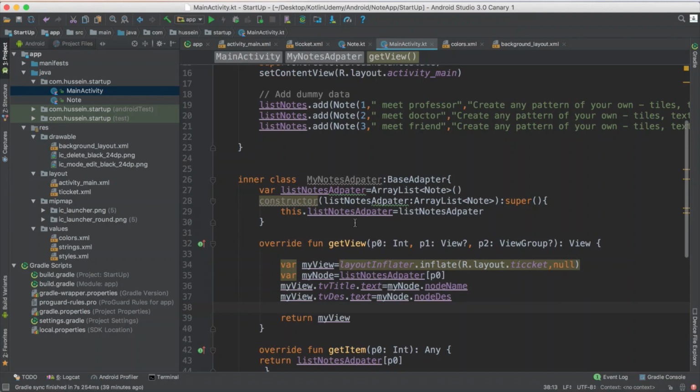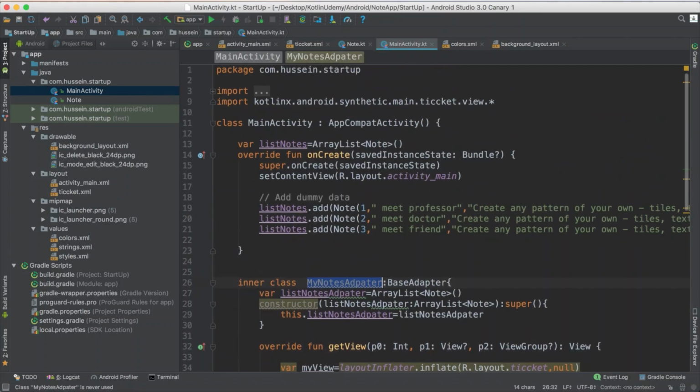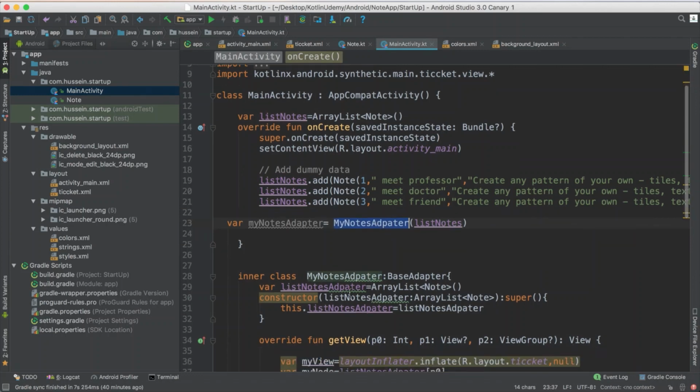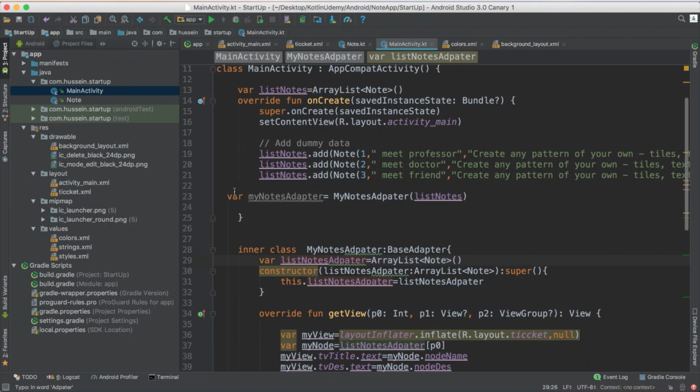Just, hey, let me set up my adapter. So how to set up the adapter? First of all, just go here. I have the element, define an instance from the adapter. I say variable my nodes adapter will be a new instance from the adapter. This adapter will take information about the nodes as a constructor, so send the nodes to it. You just get a new instance. This instance will go here, get whatever you send, initialize it, and that is it. So your adapter now has information about your data.